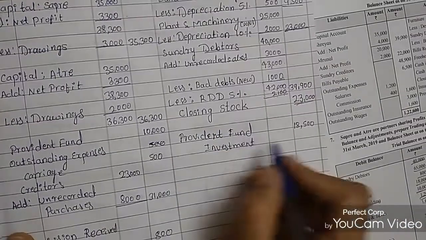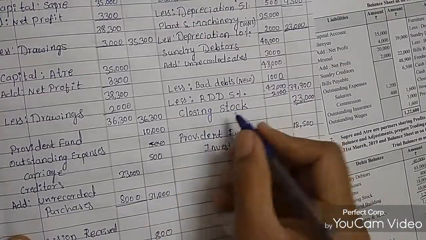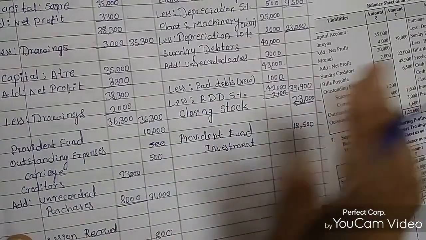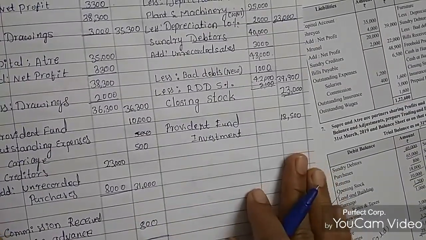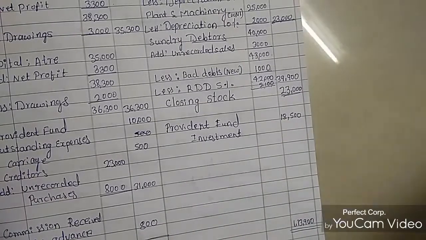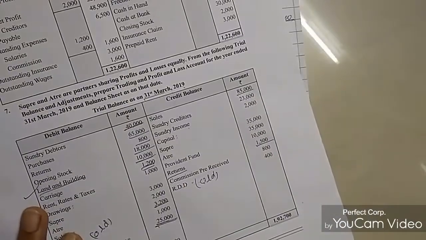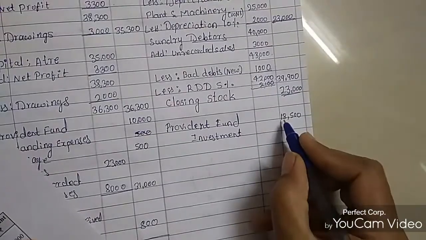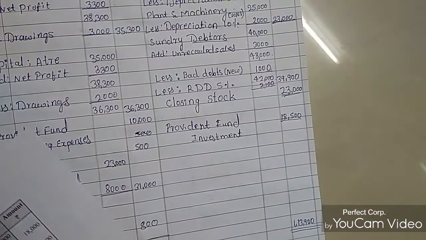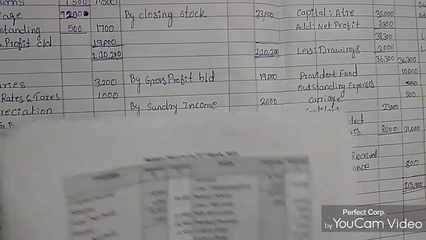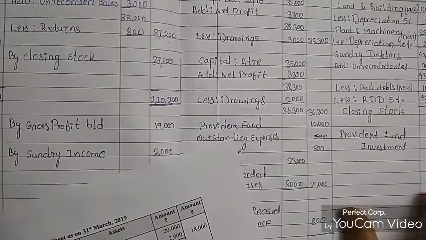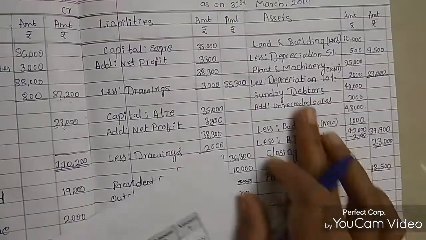Next, we have mentioned closing stock before only, that is 23,000, and next is provident fund. Provident fund investment is 18,500 rupees. So 18,500 rupees is here. Next, we'll see the P&L account first. So this is the asset side, we calculated the asset side of the balance sheet.